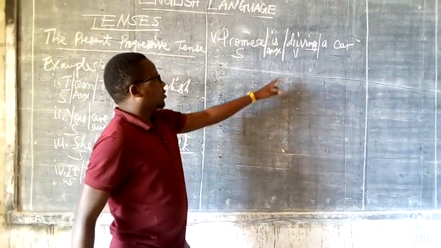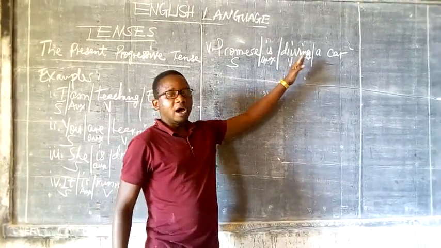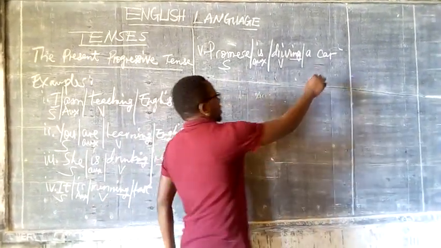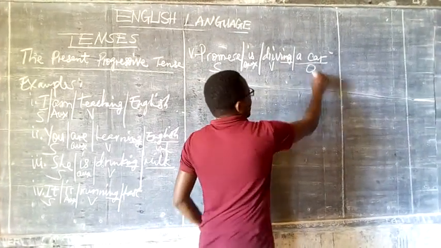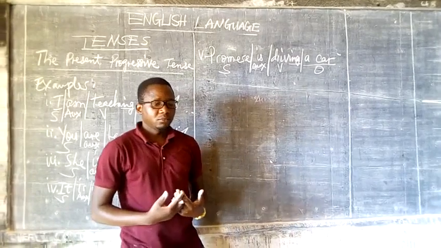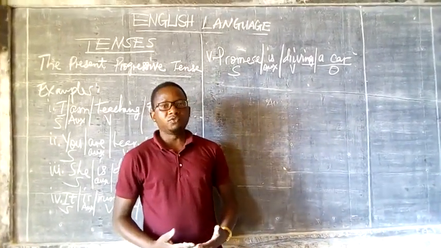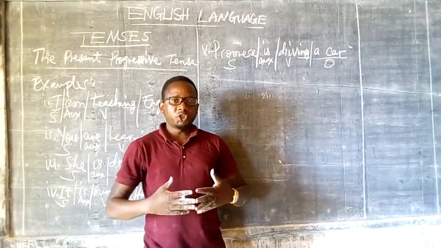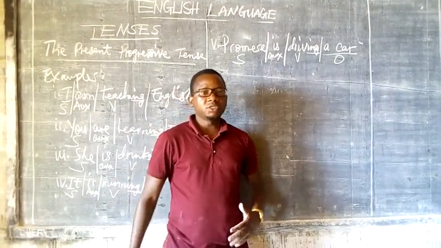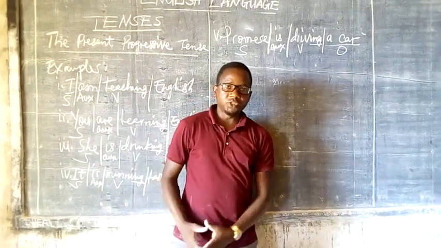The main verb must be added with ing formation, plus a car, which is my infinitive, or I can say a car is an object, because the infinitive can be either an object or a complement. But in short, for the elementary level, I am just saying that after the main verb, it is followed by the infinitive.